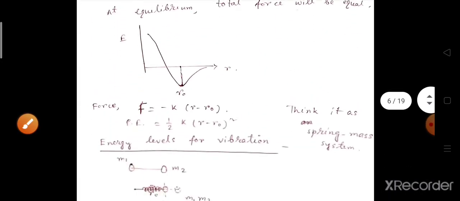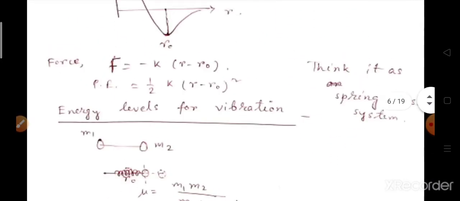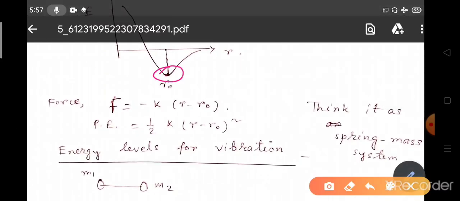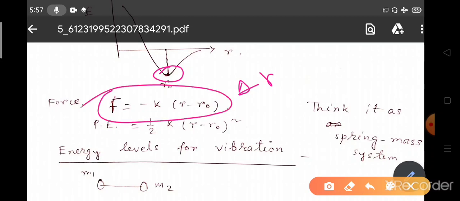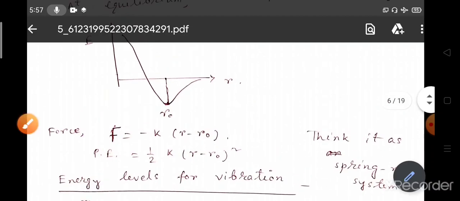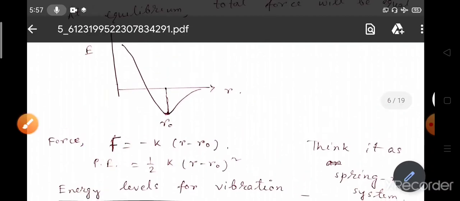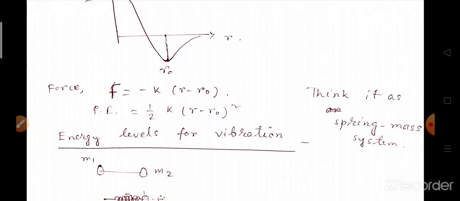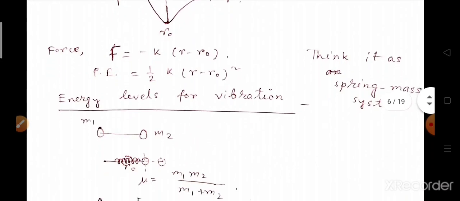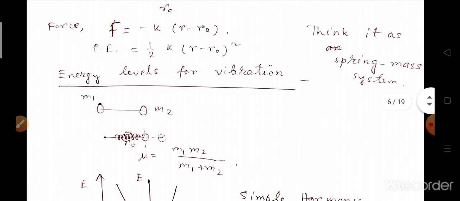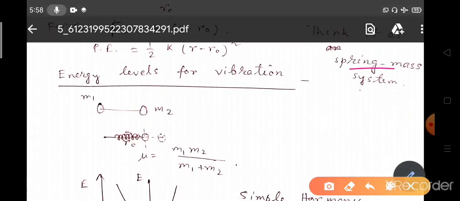Okay. Now if we look at the region where delta R is very small, we can write the force as a simple harmonic oscillation. Look here, the nature is quite simple harmonic. Although this is not exactly correct, we can think that the atoms are vibrating inside the molecule, so we can assume the vibration is happening as a linear harmonic oscillator, and we can think of the atoms as a spring-mass system.